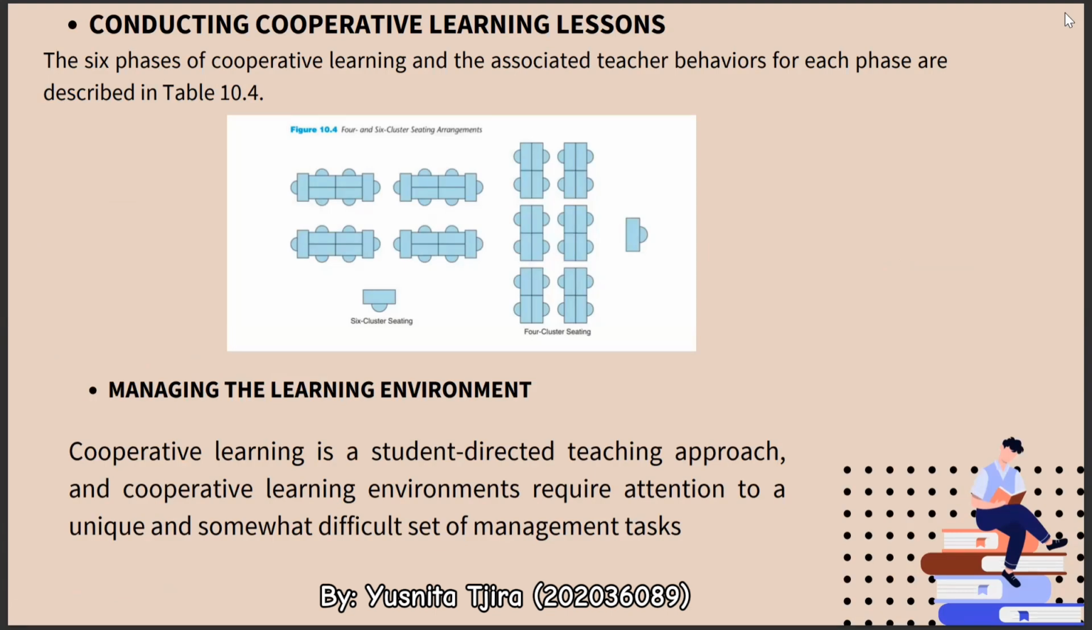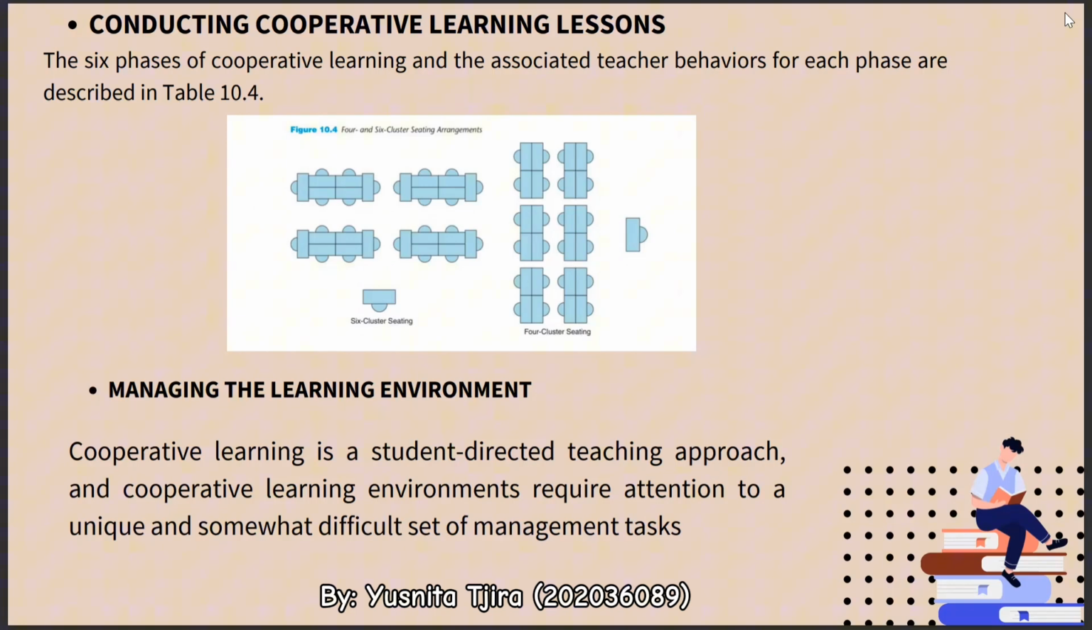Conducting cooperative learning lessons. The six phases of cooperative learning and the associated teacher behavior for each phase are described in Table 10.4. Phase 1, clarify aims and establish set. For teacher behavior, the teacher goes over the goals for the lesson and establishes the learning set.